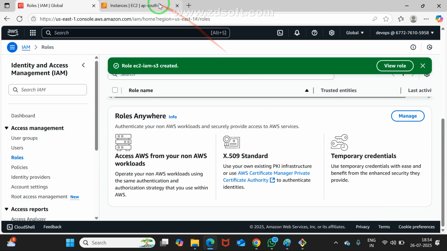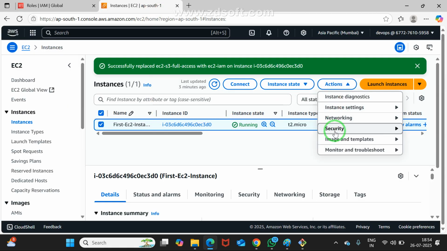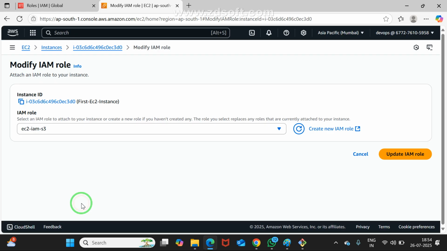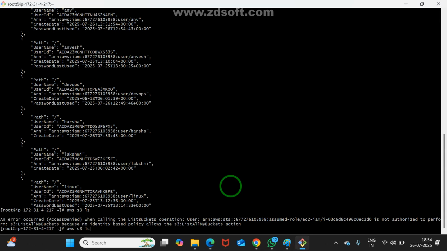Now everything is fine. Click on EC2. Again go to actions, go to security, go to modify IAM role. Select your specific IAM role. Where is that? The last one. Click on update IAM role. Now what to do? Going to the EC2 instance.